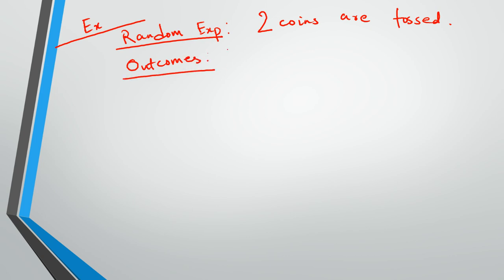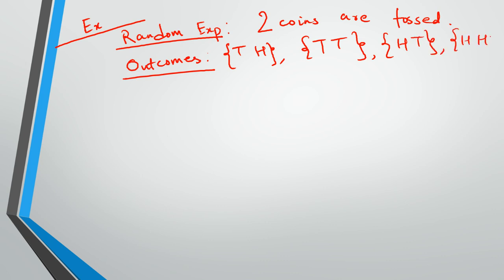Let's say two coins are tossed. What can be the outcomes? The outcomes can be one tail and the other head, or the first tail and the next coin also tail, or the first head and the next tail, or the first tail and the next head. These are the individual outcomes of this random experiment.